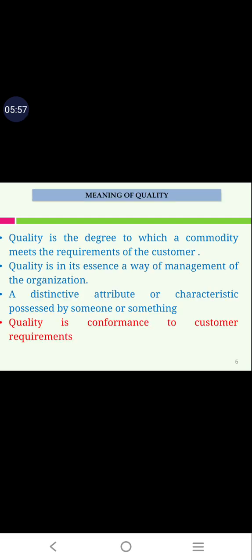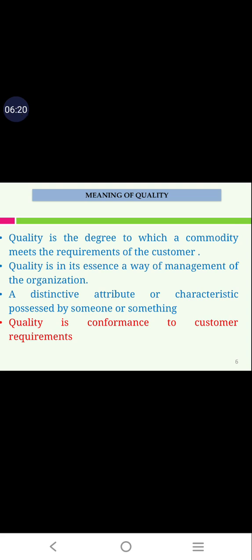So the first one is the meaning of quality, or definition of quality, you can say. What do you mean by quality? There are nearly 6 to 7 definitions for quality, so now we will discuss them one by one in detail. So what do you mean by quality? Quality is the degree to which a commodity meets the requirements of the customer.